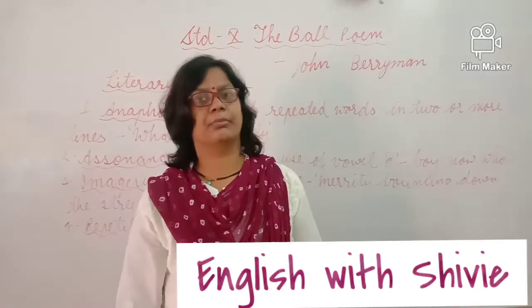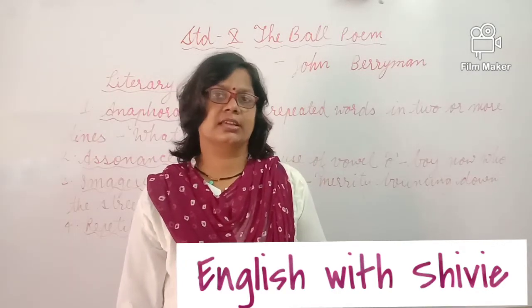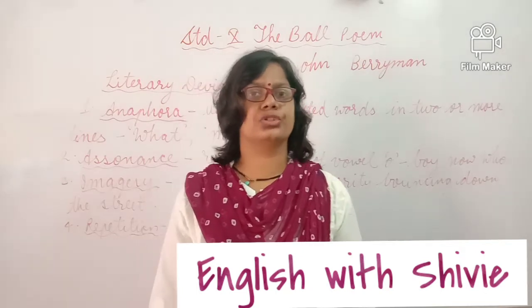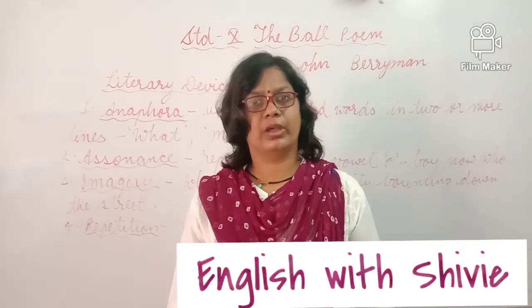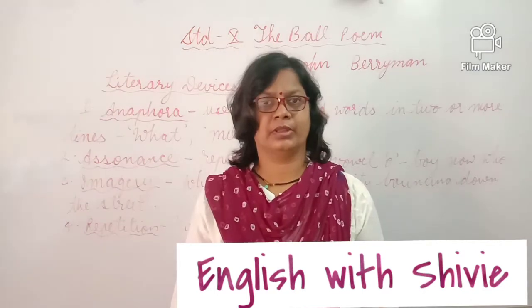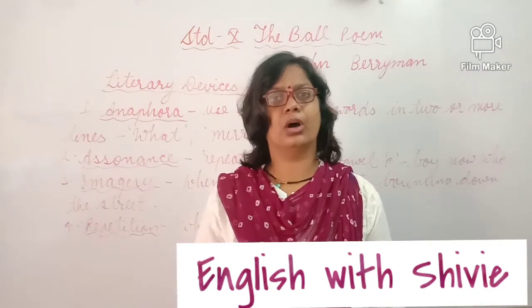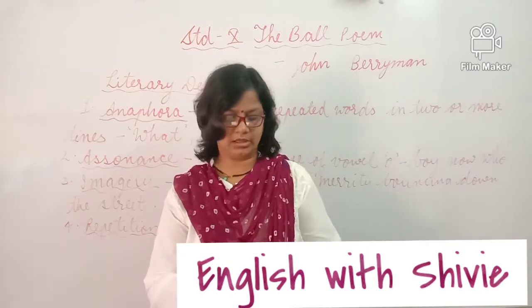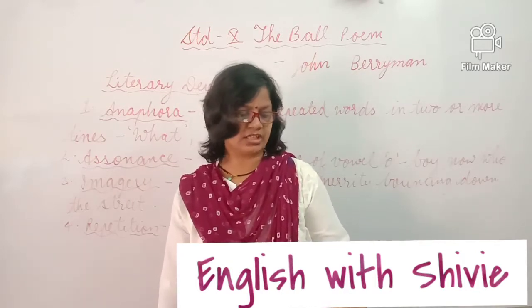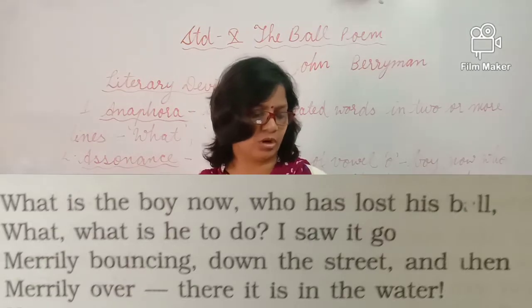Here the poet is describing his own childhood, how he felt when he was young. He is describing a boy's activities, playing with a ball. In the first lines, what is the boy doing who has lost his ball?